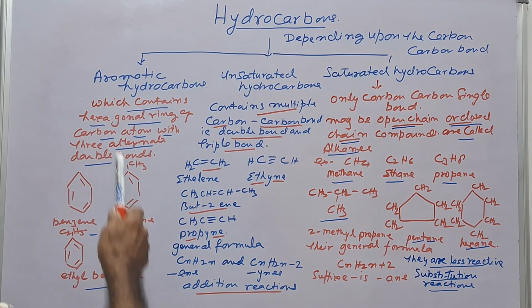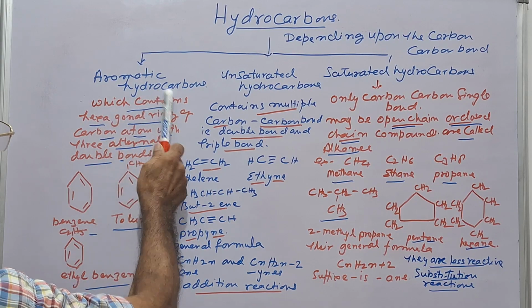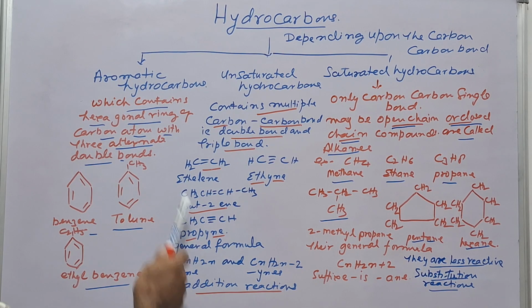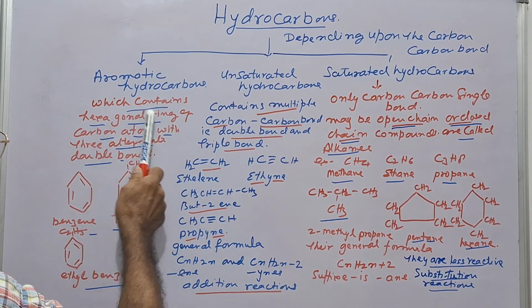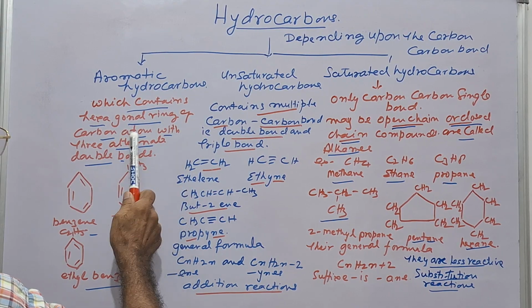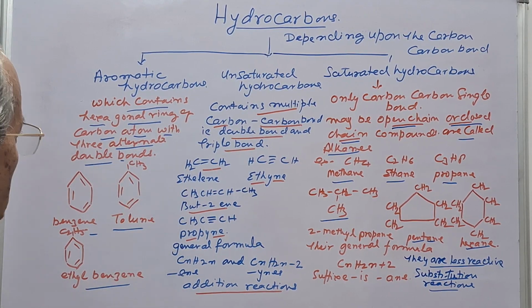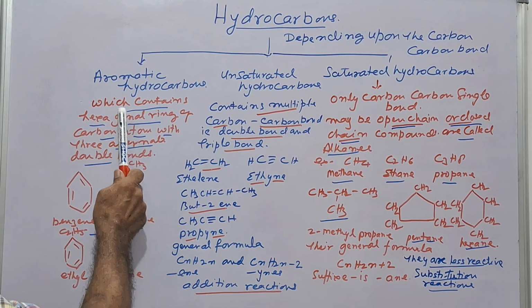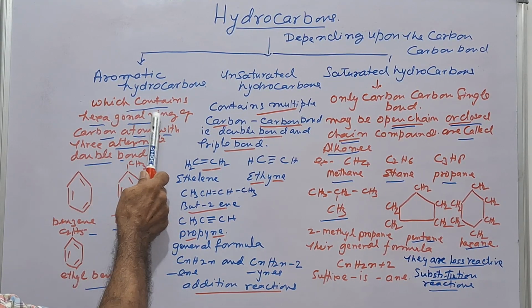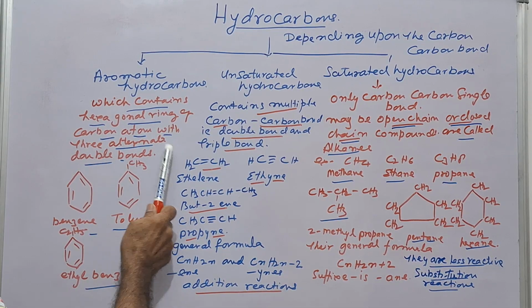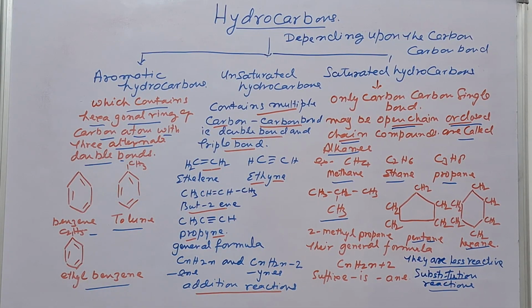Now third is aromatic hydrocarbons. These are also known as the arenes. Here it contains a hexagonal ring of carbon atoms with 3 alternate double bonds. Aromatic hydrocarbons contain a hexagonal ring of carbon atoms with 3 alternate double bonds.